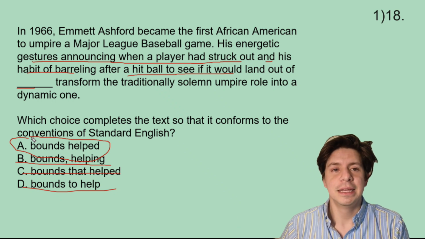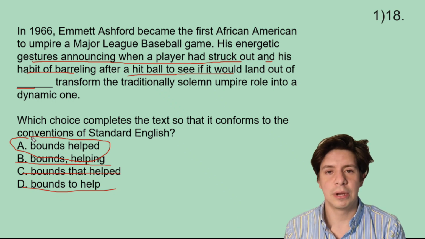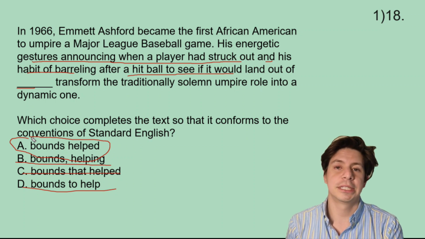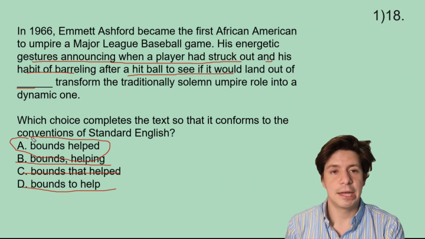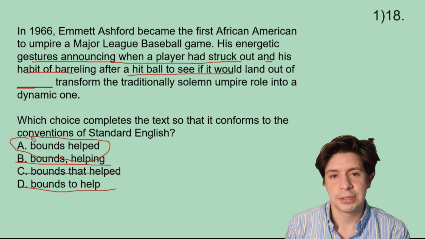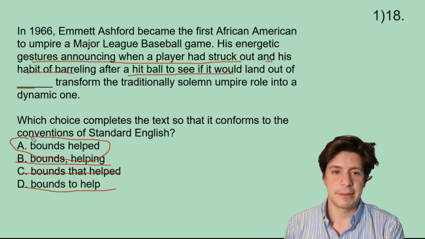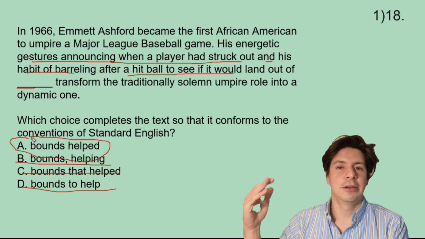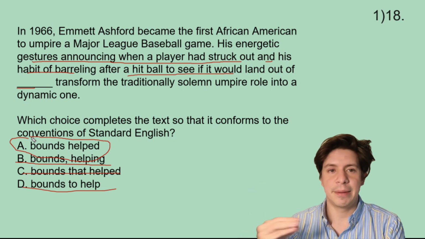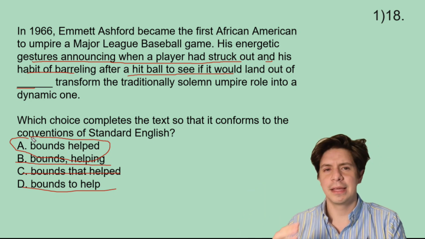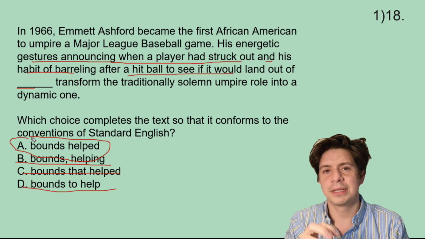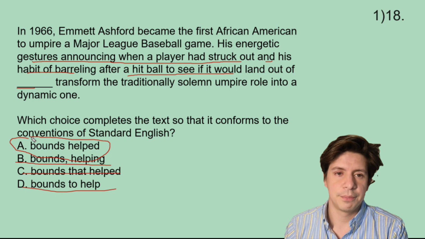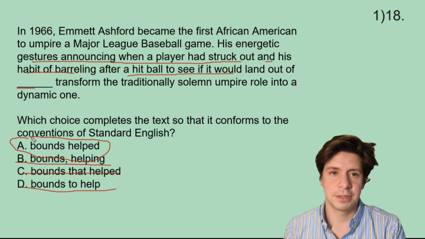So then we have his energetic gestures, announcing when a player had struck out, and his habit of barreling after a hit ball to see if it would land out of bounds helped transform the traditionally solemn umpire role into a dynamic one. So you could almost ask yourself, what's helping transform it, right? It's the energetic gestures and his habit of barreling after a hit ball. And everything else is just sort of adding details to that, but it's not changing the fundamental parts of the sentence that these words are used in.